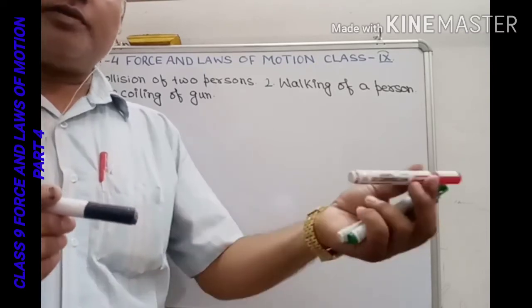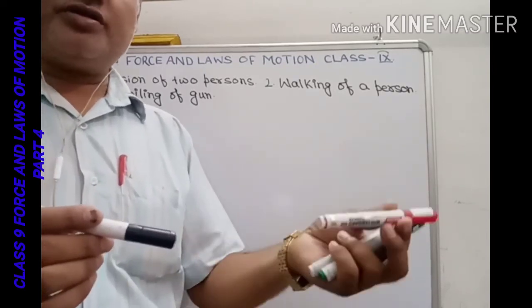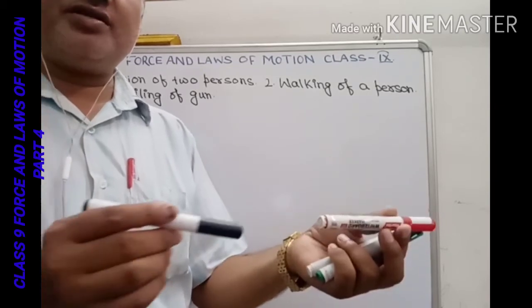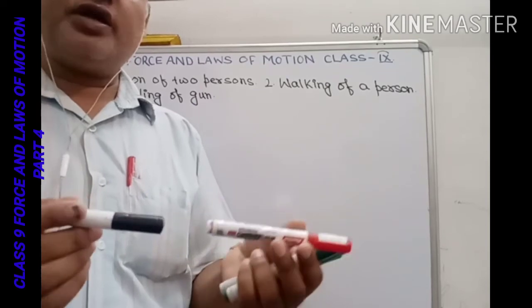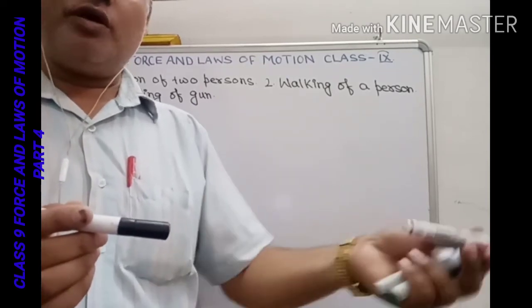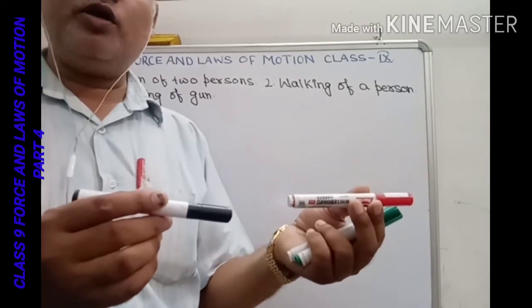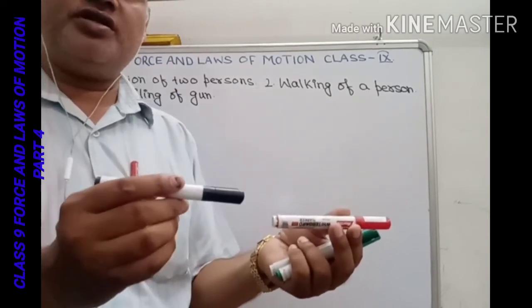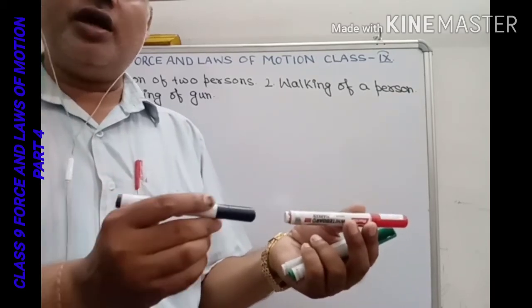The bullet moves in the forward direction, and the action on the bullet causes an equal and opposite reaction in the gun, so the gun recoils, that means it moves in the opposite direction.